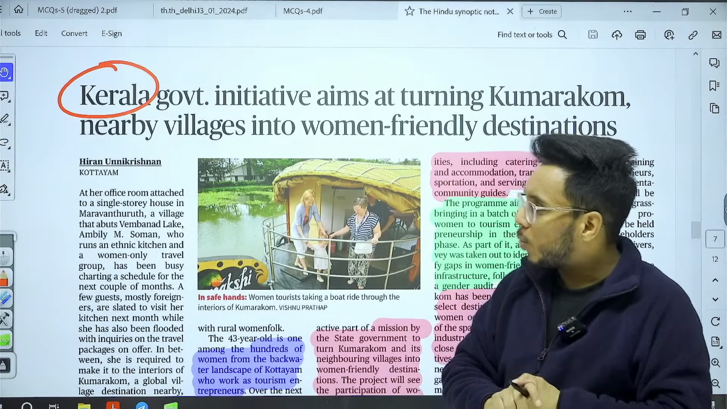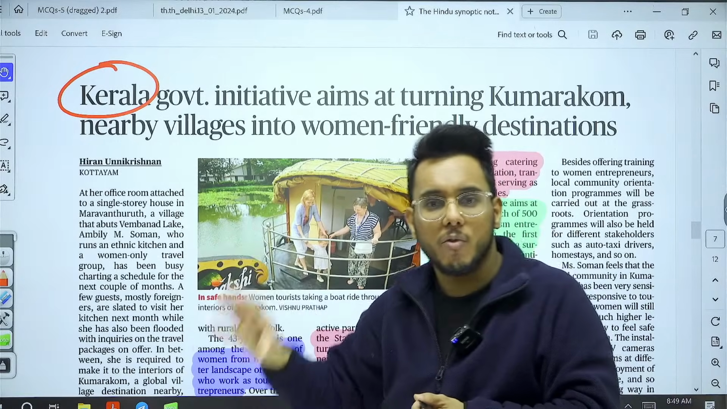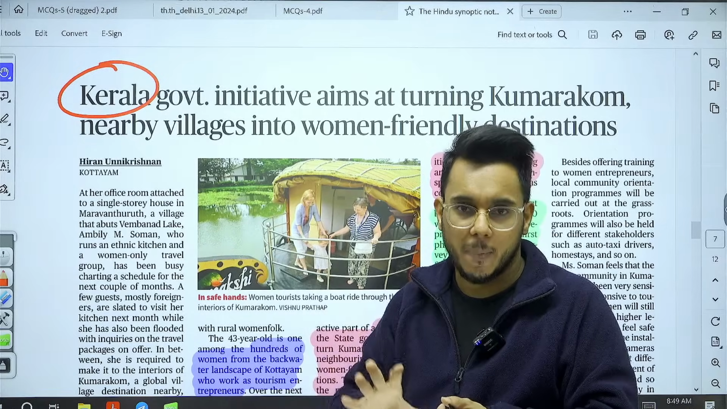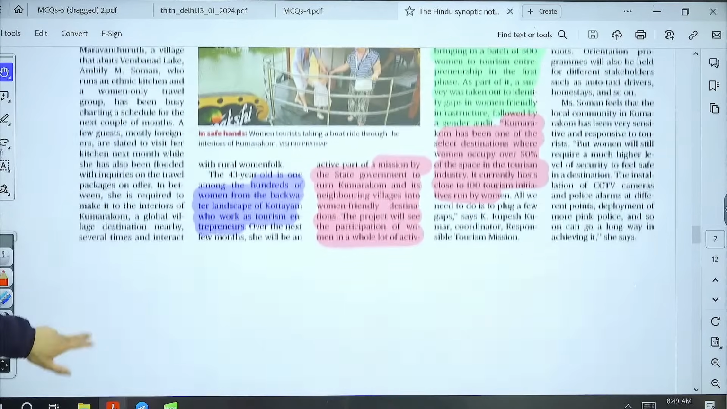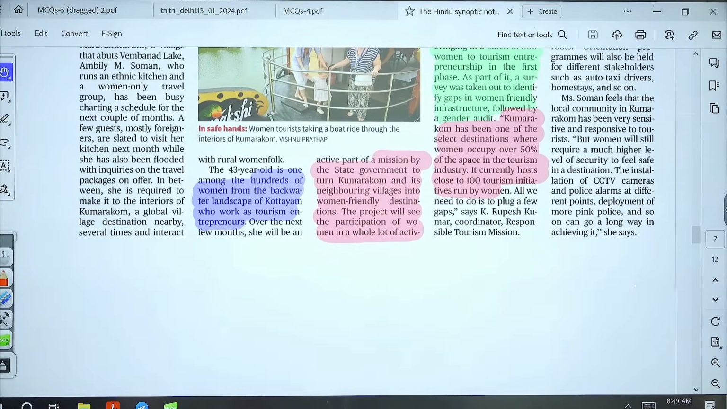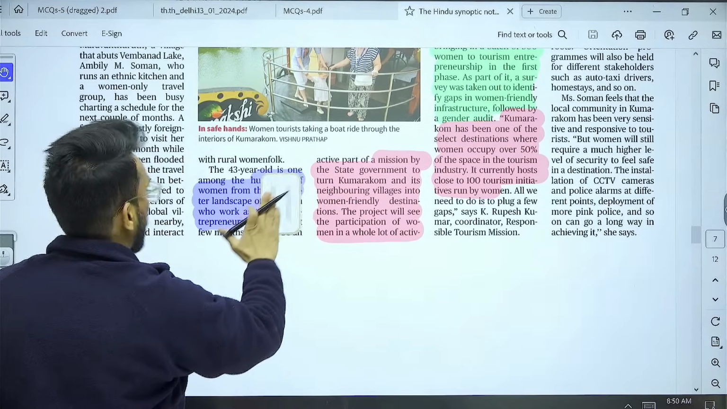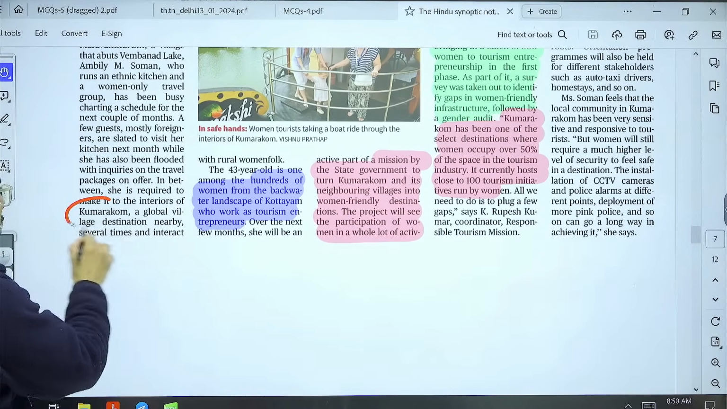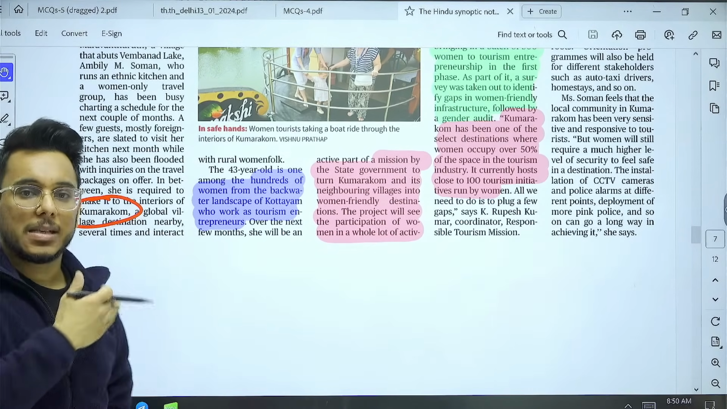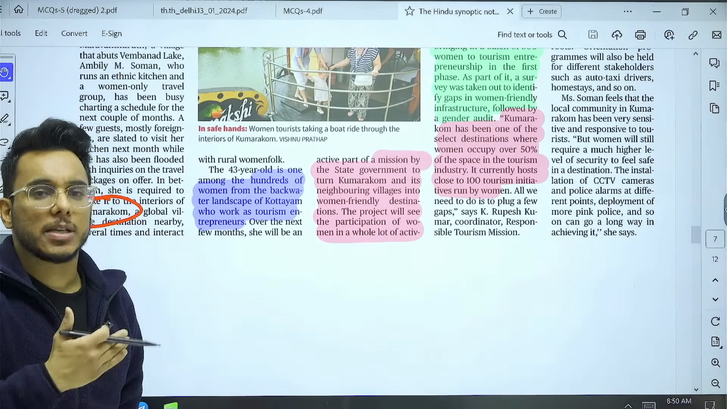Particularly, backwaters of Kerala are visited every year by millions and millions of people from India as well as from abroad. Now, what is Kerala focusing upon? Kerala is focusing upon incorporating more and more women entrepreneurs in tourism. So basically, what has happened now? Kerala, now understand, backwaters of Kottayam, and particularly Kumarakom.